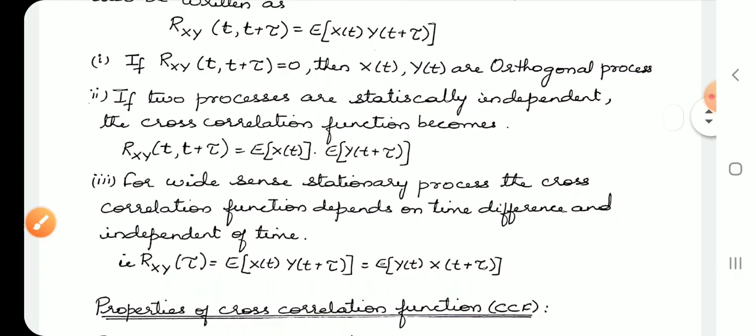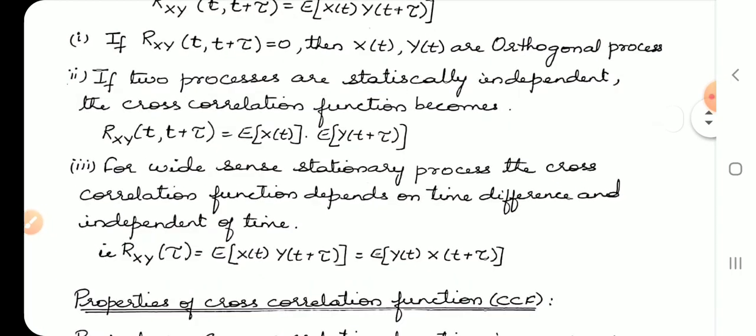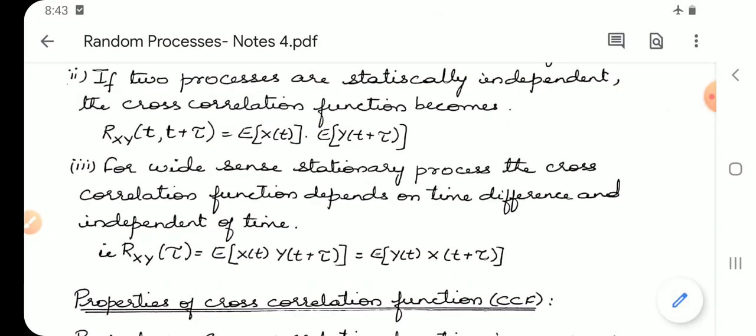For a wide-sense stationary process, the cross correlation function depends on the time difference tau and is independent of time t. The same thing you have studied in case of the autocorrelation function also.